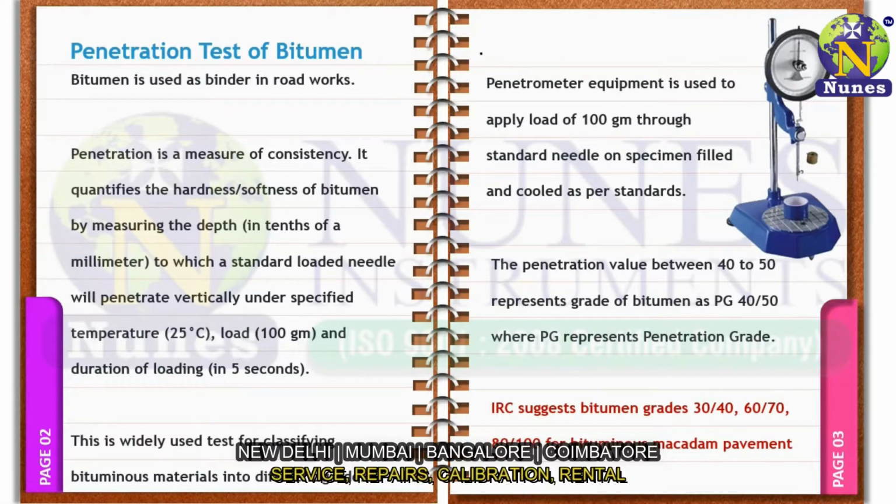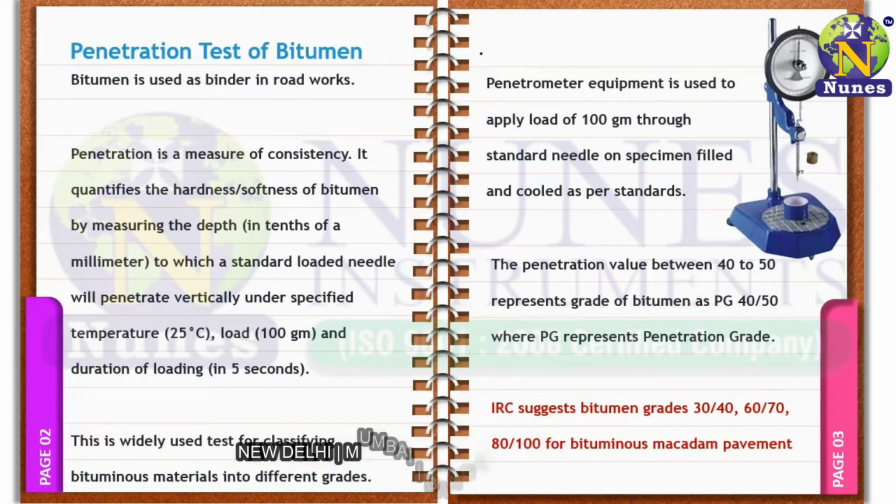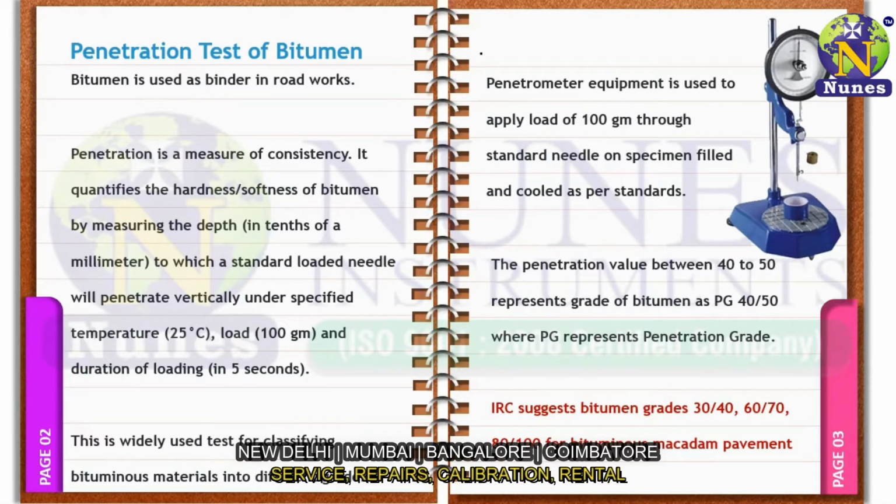The penetration test is widely used for classifying the bituminous material into different grades. Now, grades of bitumen. There are mainly three methods by which we can find out the grades of bitumen: one is penetration grade, another viscosity grade, and ductility.